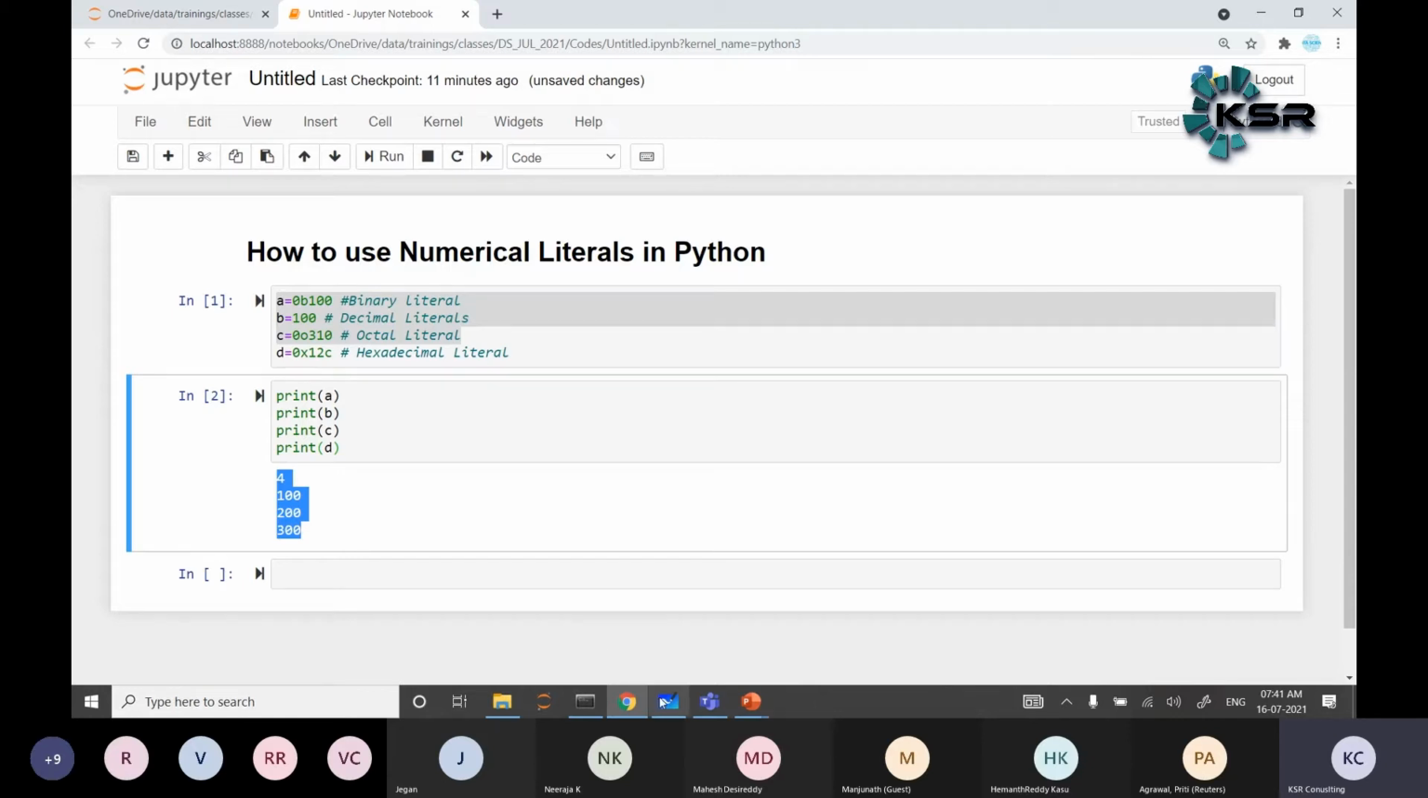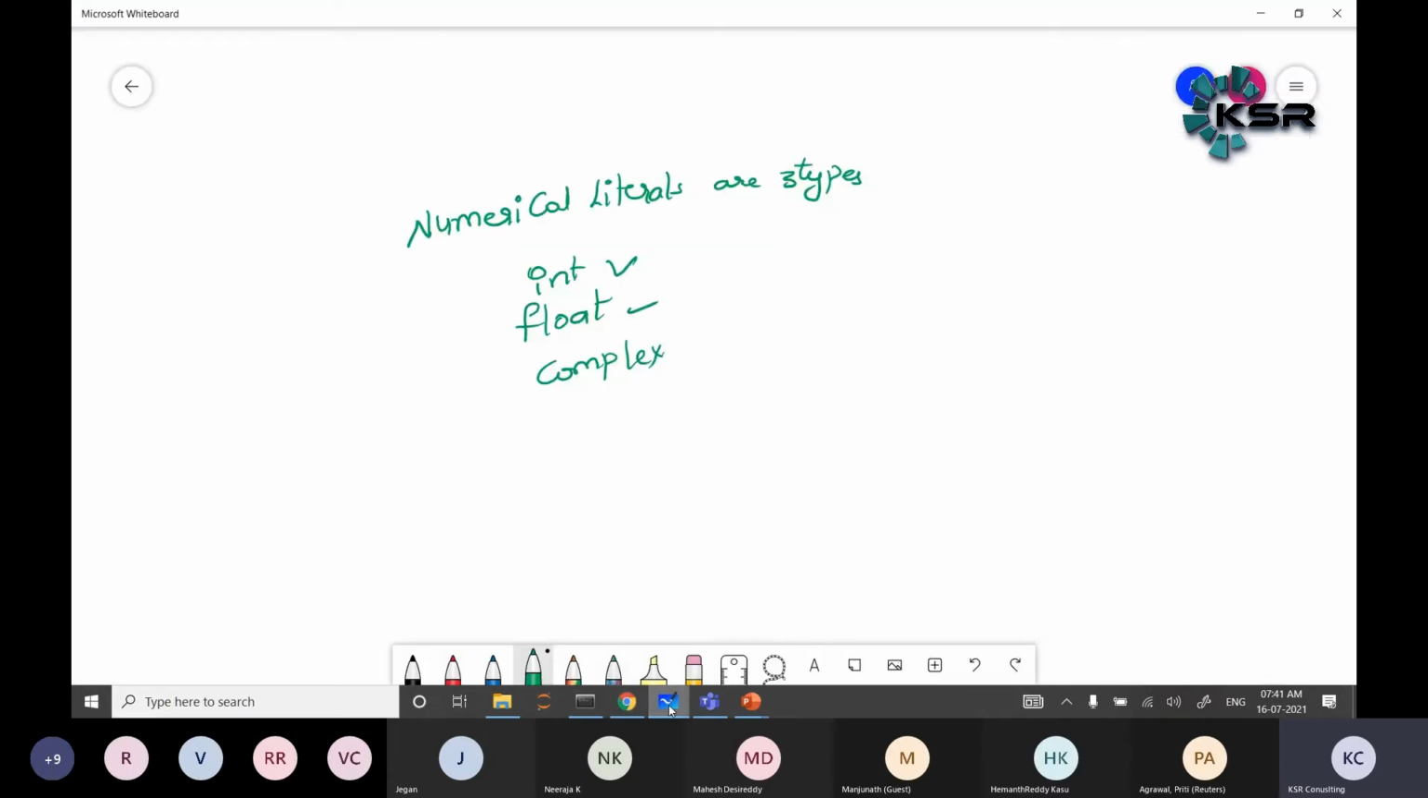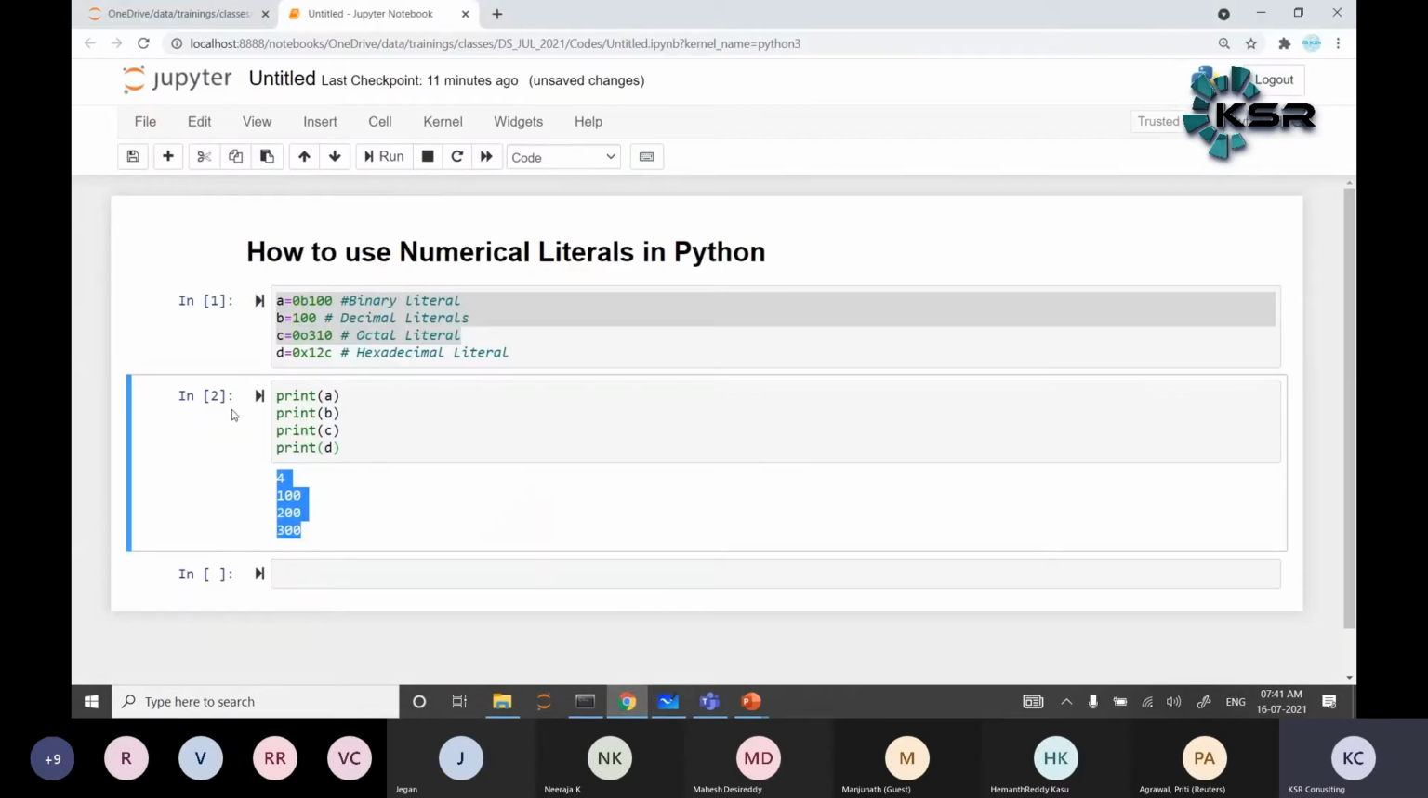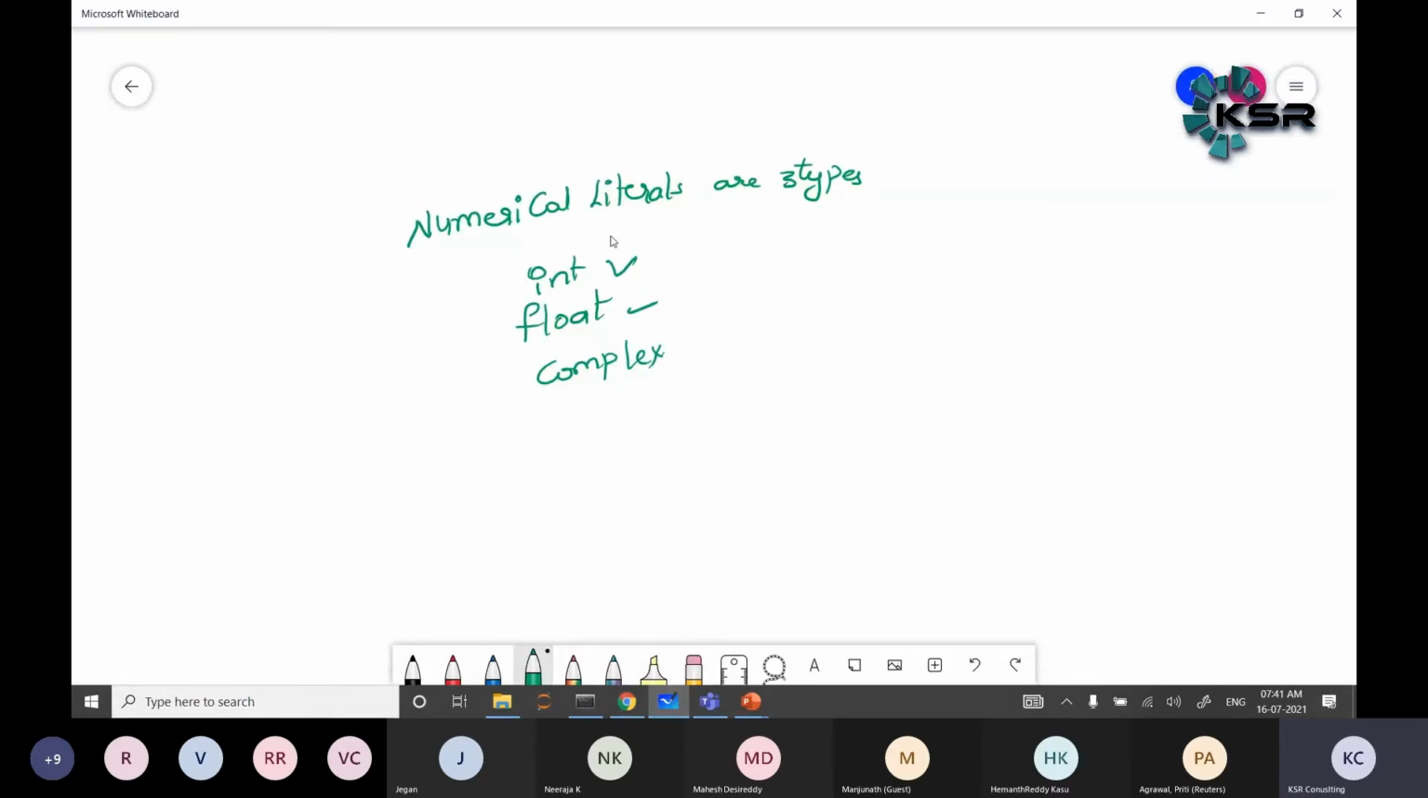But from our understanding point of view, numerical literals are of three types. Of course, all of this comes under integer only. The ones I have discussed, 100, 200, 300, are all part of numerical, and also the integer type.